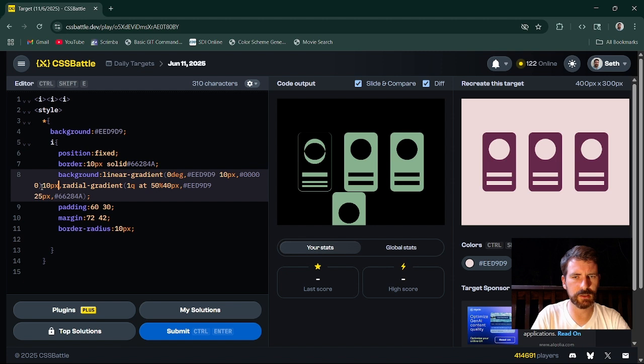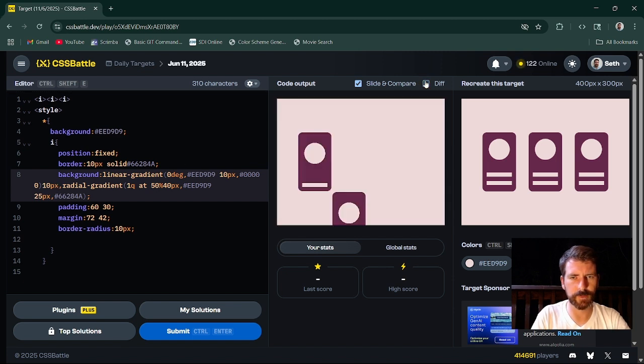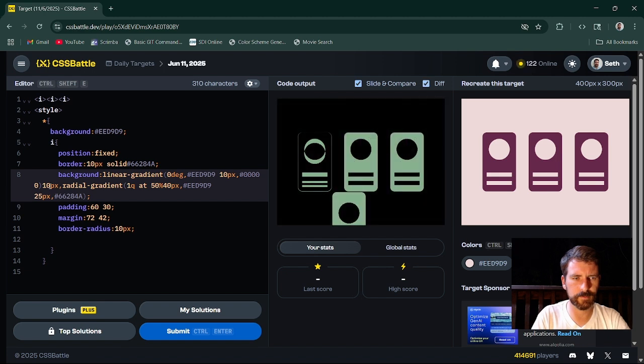Did that change anything? That moved the radial gradient 20. Oh, wait. There we go. Okay, yeah. It moved it that way. All right, and I need to fix my radial gradient. I think I need to bring it up. Yep, that's what I thought.